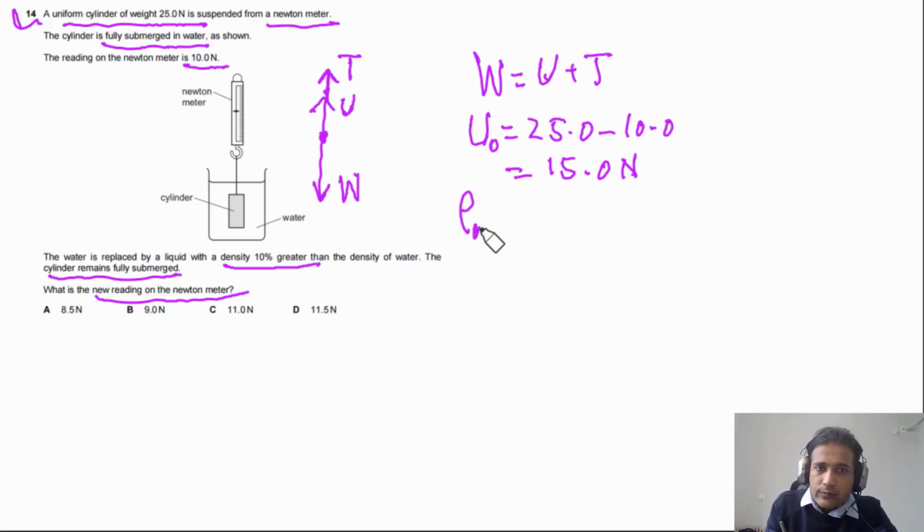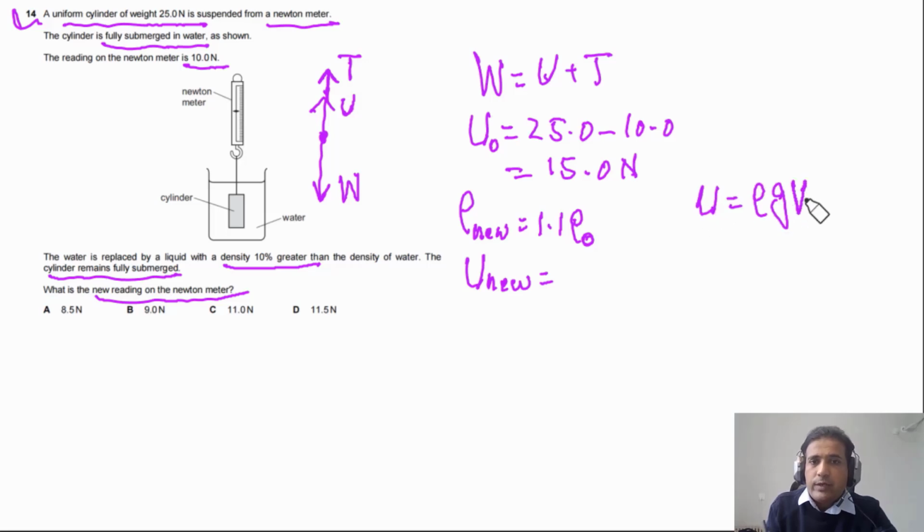The new value of density is 10% greater than the previous one, so it is 1.1 times the previous density. Now how much will the upthrust change? Upthrust is equal to rho g V, so in this case upthrust is directly proportional to rho, meaning density. So if the density increases by 10%, upthrust also has to increase by the same amount because these two quantities are directly proportional.